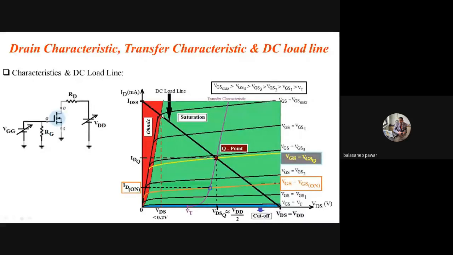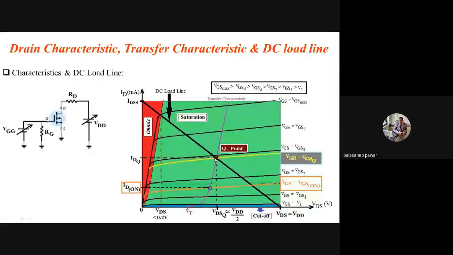It should not be towards the ohmic region as well as it should not be shifted towards the cutoff region. Then where should it be? At the center of the saturation region, or we can say at the center of that DC load line. And that's why I selected that Q point over here.